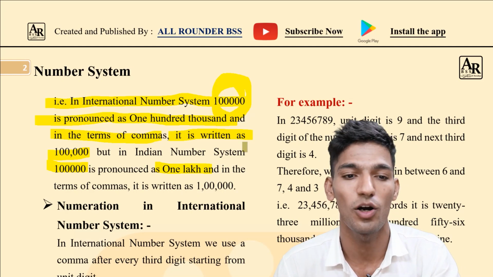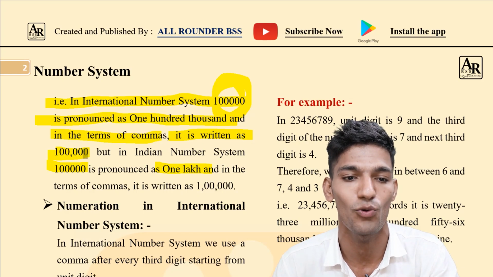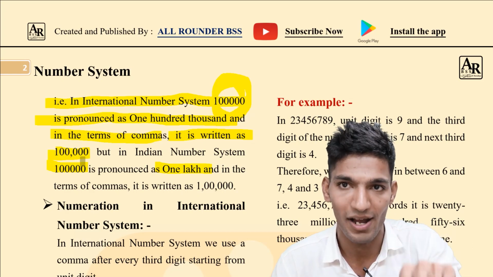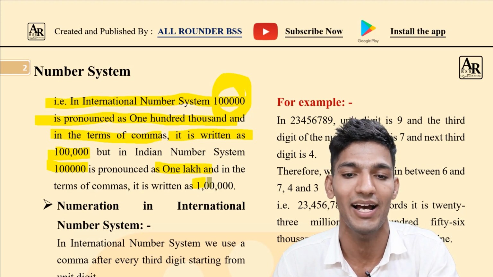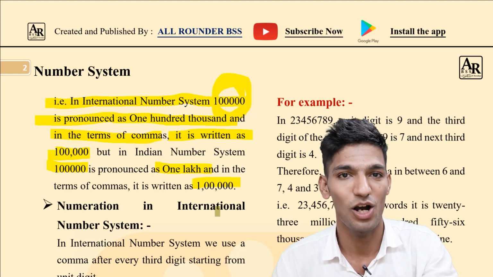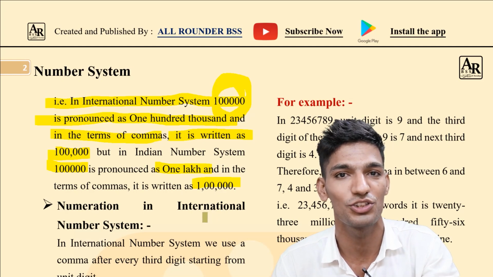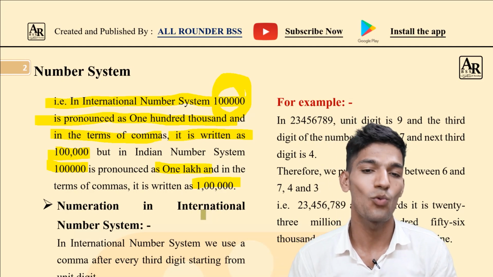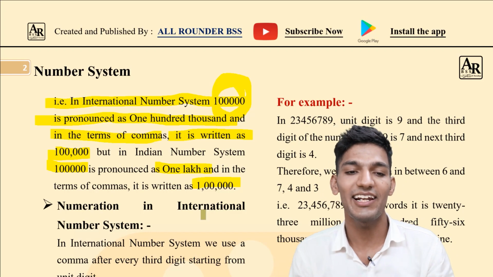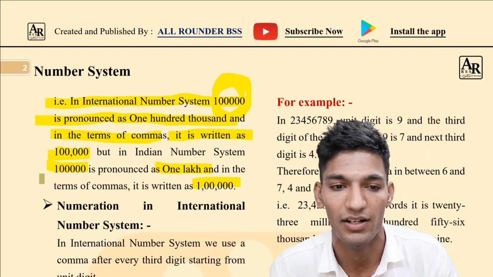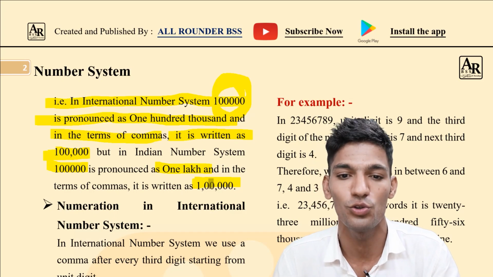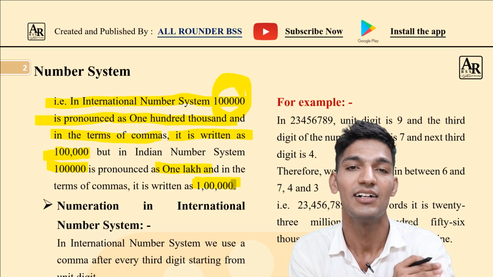The use of comma in the international number system is 100,000, but in the Indian number system the use of comma is 1,00,000. It means we have seen that in the international number system we used only 1 comma in this number, but in the Indian number system we used 2 commas between the digits.